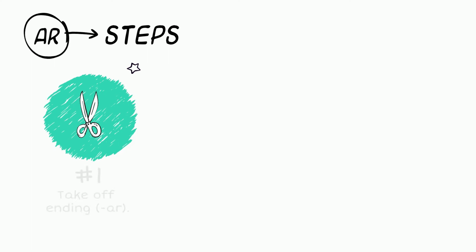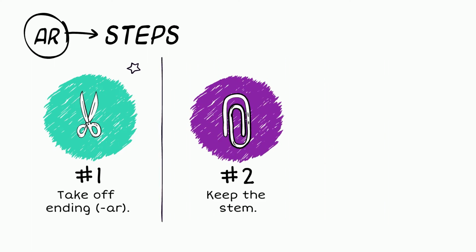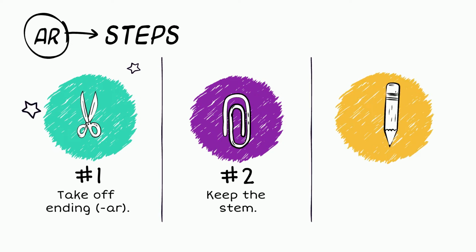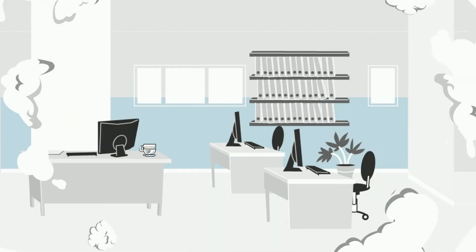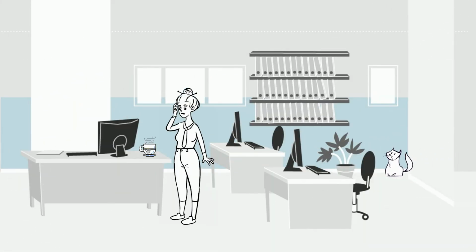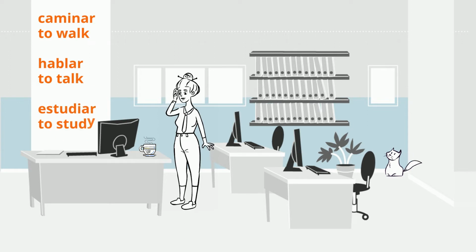Now, let's look at the steps to conjugating verbs. First, we take off the ending. Second, we keep the stem of the verb. And third, we add the ending that corresponds to the subject. It's very easy. Here are some verbs that end in AR that we can use as examples. Caminar, to walk, hablar, to talk, estudiar, to study.